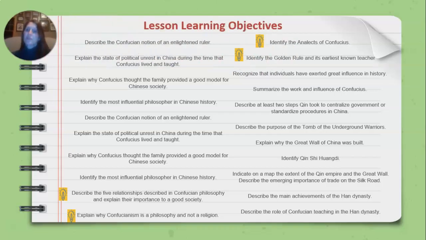So our learning objectives: describe the 5 relationships described in Confucian philosophy and explain their importance in a good society, explain why Confucianism is a philosophy and not a religion, identify the Analects of Confucius, and identify the Golden Rule and its earliest known teacher.